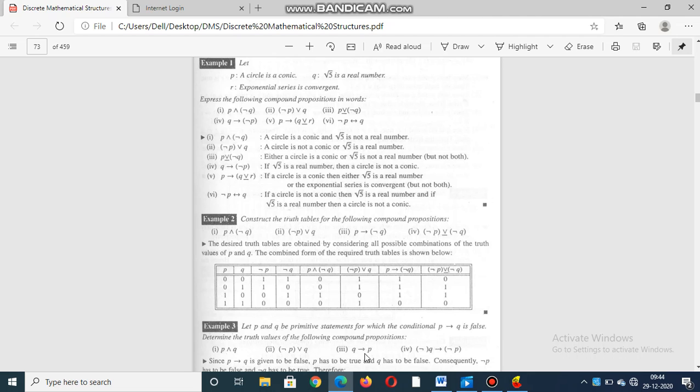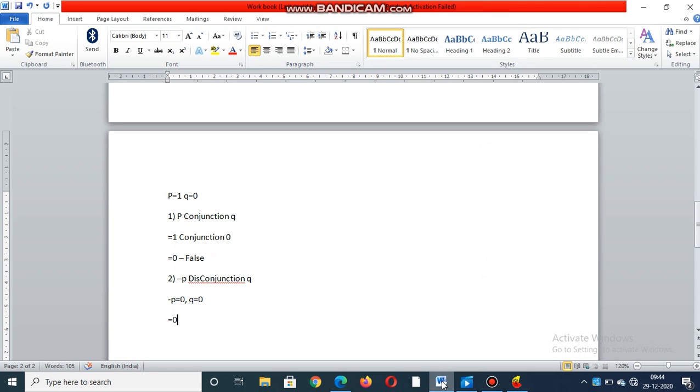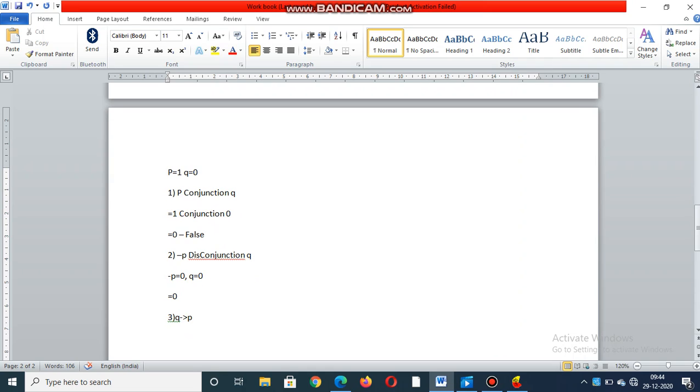Next is Q implies P. Our next question is Q implies P. So 0 implies 1, the output is 1, correct? 0 implies 1, definitely the output is 1.